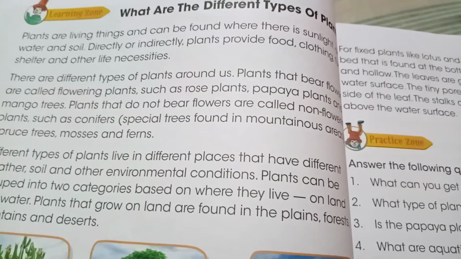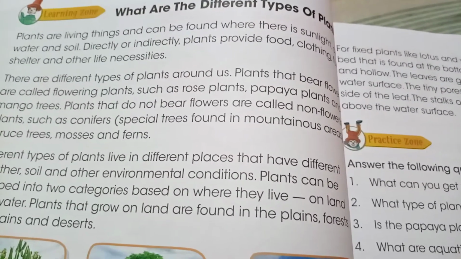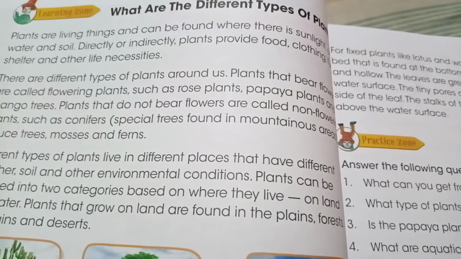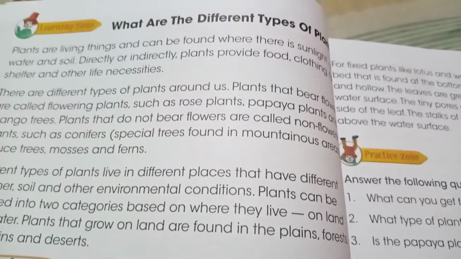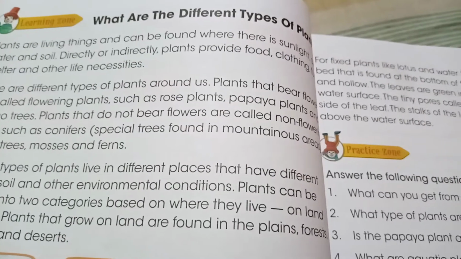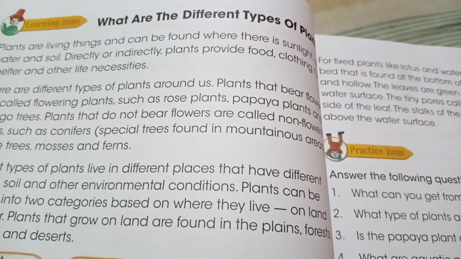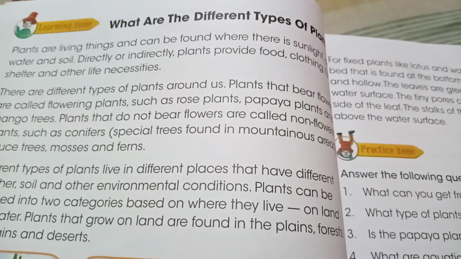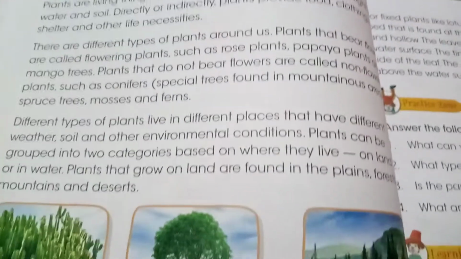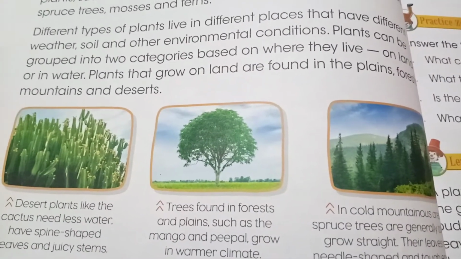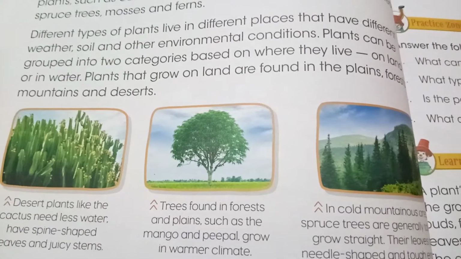How are you all? I am the grade 3 science teacher. Remember, we have started the second topic of science, that is plants. In this reference, we have studied the different types of plants, the plants that grow in water and the plants that grow on land. We have also studied flowering and non-flowering plants. You can see these are the plants that grow on land and a few plants that grow in water. Today we are going to study that.